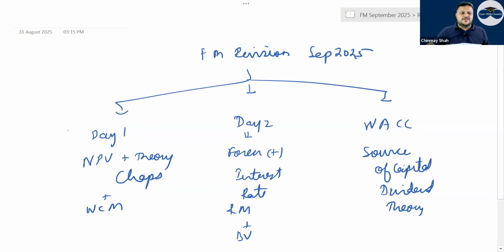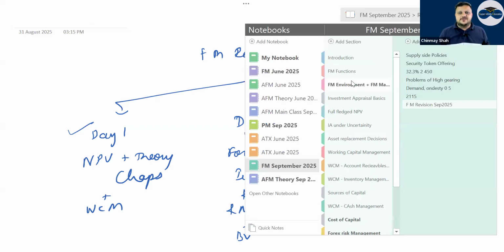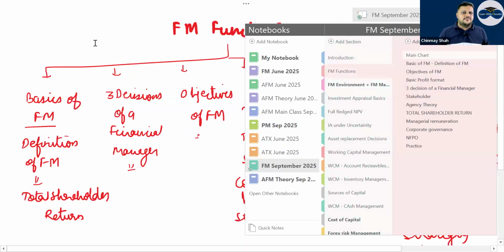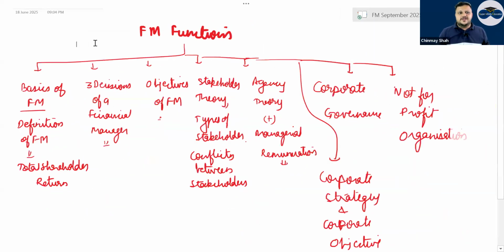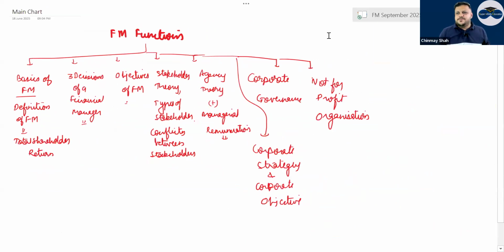What I will do is a quick fire revision. Once the quick fire revision happens, I'll give you important questions that can be done, and if possible, take one or two questions in class which I feel are important. Now quickly let's start with FM functions. I don't find it too challenging.